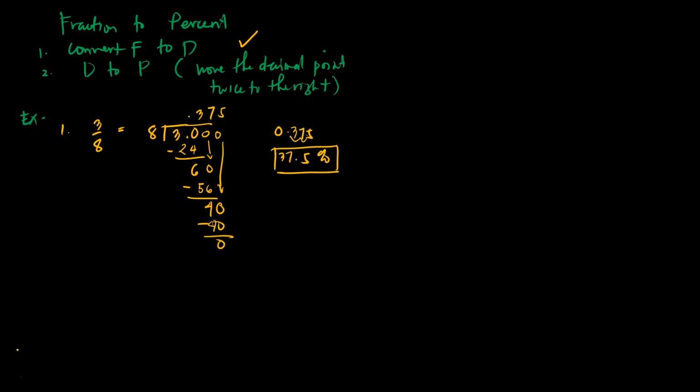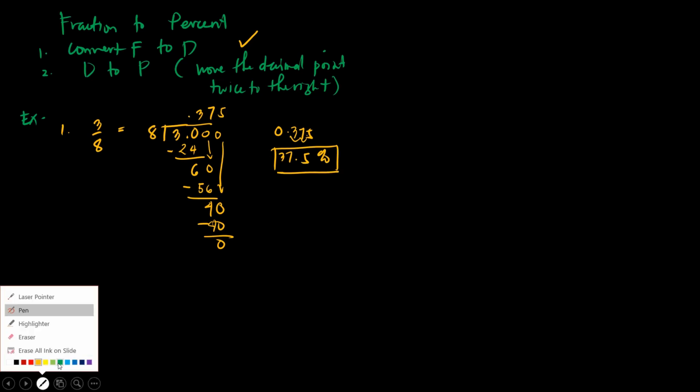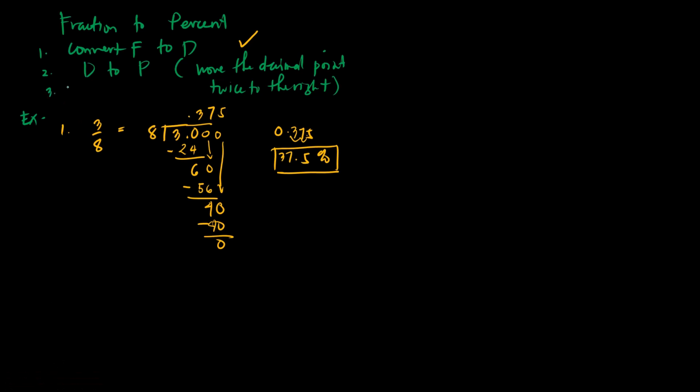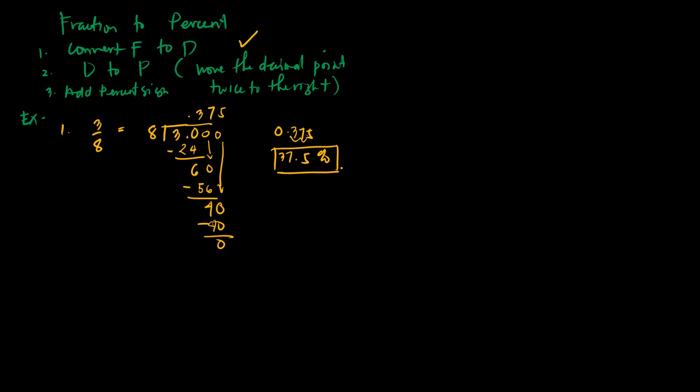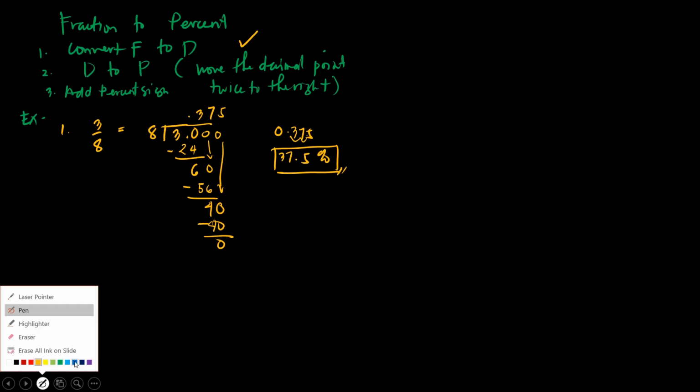Okay, I forgot to write here, class. Now, the third step would be add percent sign. Okay, so that is our answer, 37.5%. So as you can see, class, our givens keep repeating so that you can see that they are flexible, so that you can see the relationship of the three. Okay? Let's have the second example.